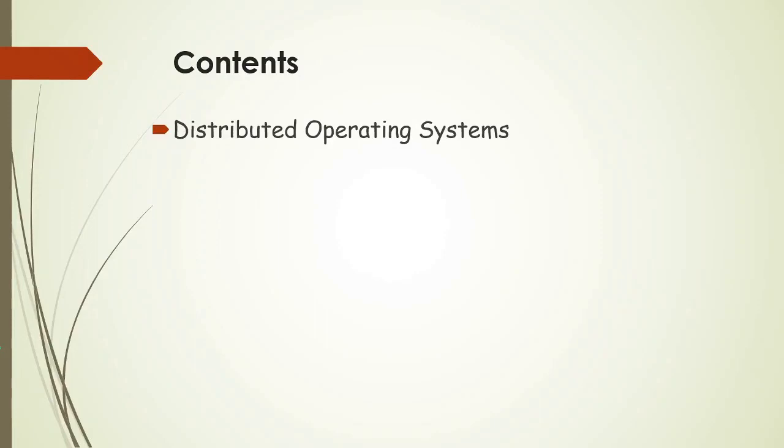In the previous topic we have studied about real-time operating system, where it is based on executing the task or operations on specified times and within the deadlines. If it does not execute the task or the operations on that specified time and within the deadlines, then the system fails. We also saw the types of real-time operating system, that is hard real-time operating system and soft real-time operating system. In a hard real-time system, the task operations have to be executed on specified time and within the deadlines, and it does not tolerate any delays.